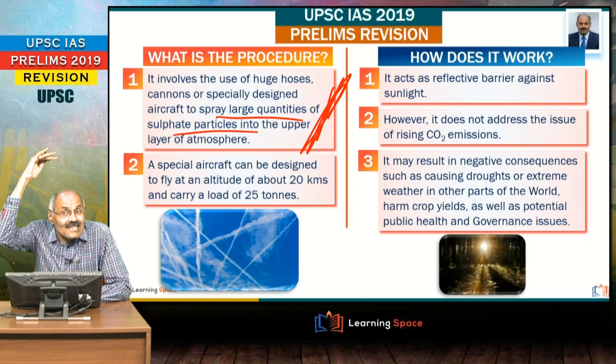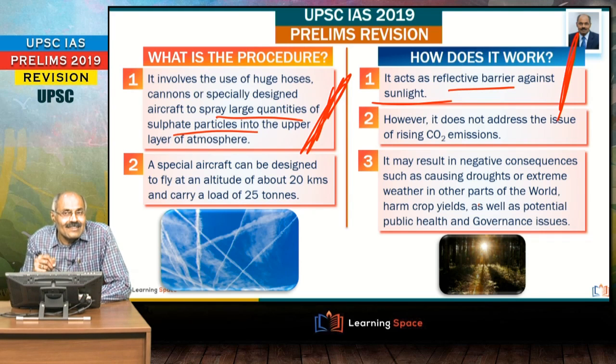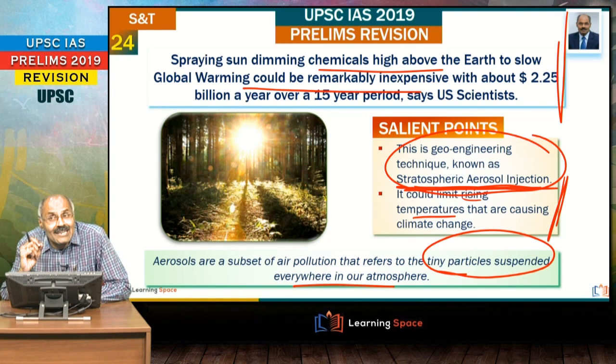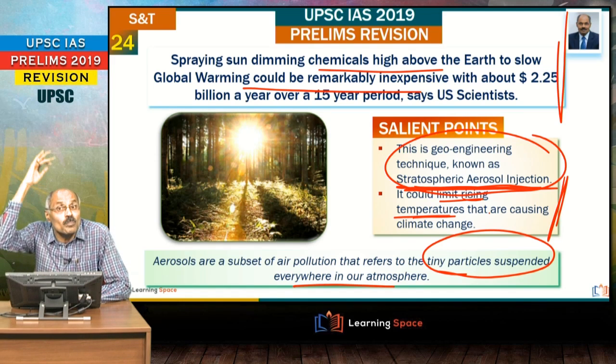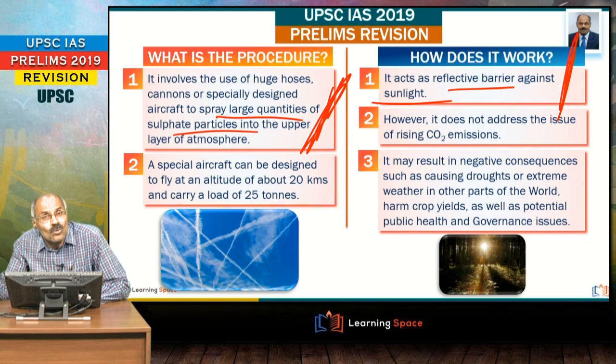So friends, sulfate particles are sprayed in the upper layer of the atmosphere, and it acts as a reflective barrier against sunlight, right? So this is in the news. It may not be that important. Stratospheric aerosol injection is basically to slow down global warming, right? So therefore, it could limit rising temperatures, and these are to be sprayed. These are sulfate particles. These are to be sprayed in the upper layers of the atmosphere. Because of that, what happens? The temperature rise can be controlled, right?